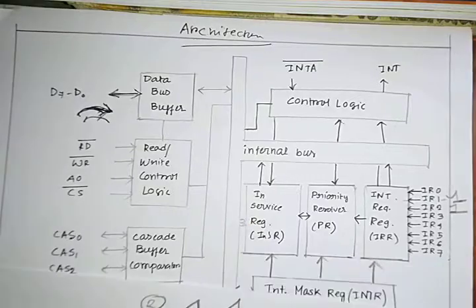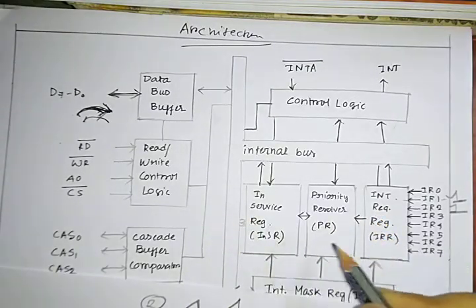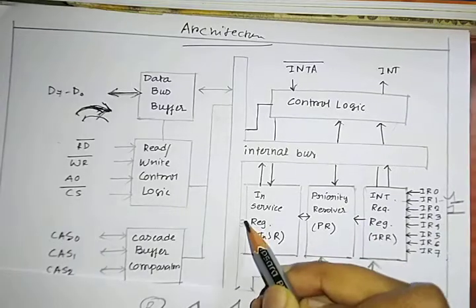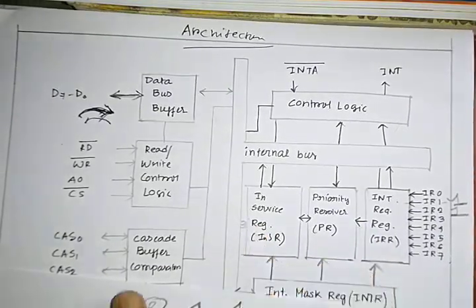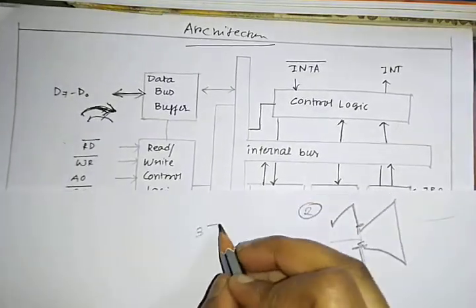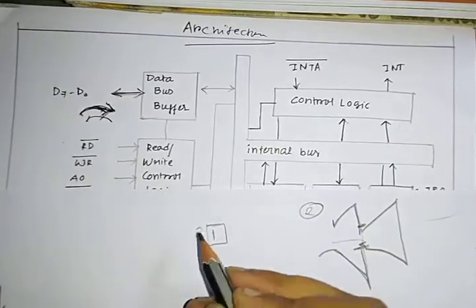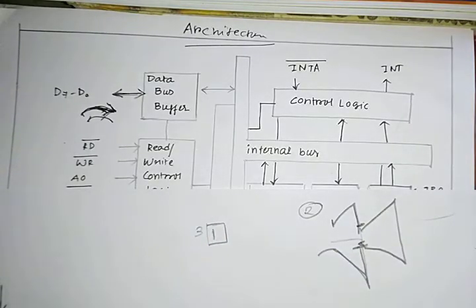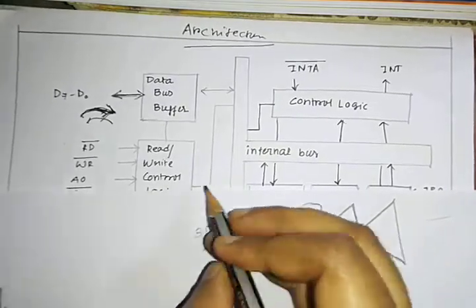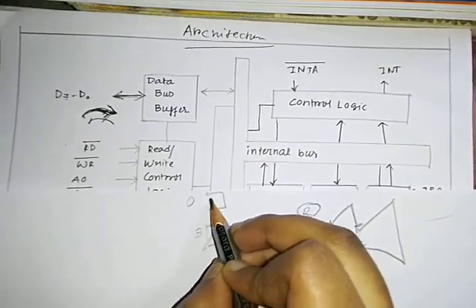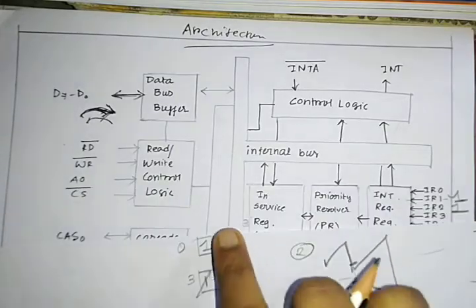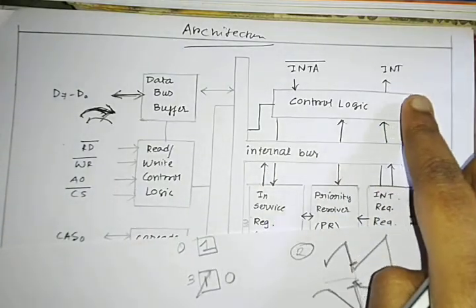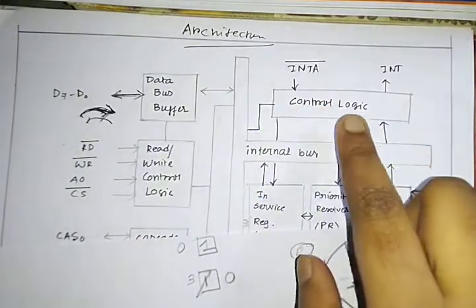So right now 3 was in execution, but as the signal from 1 is coming, it should stop right now. Though 3 was in the 1 condition, I told you that I need 0 to get executed first, so it will become 0 and my 0 pin will become 1 right now. Go to INTA, produce INTA bar, and it gets executed.